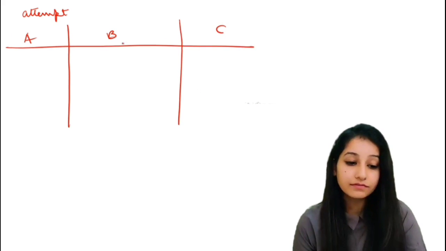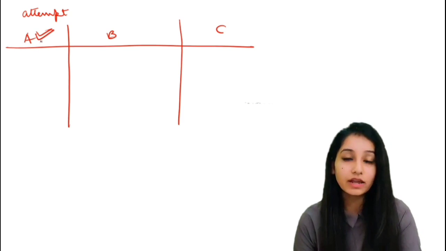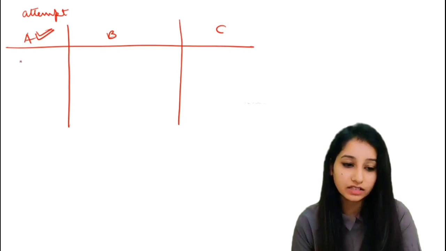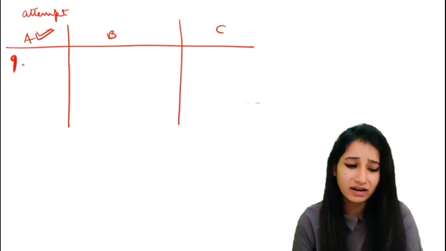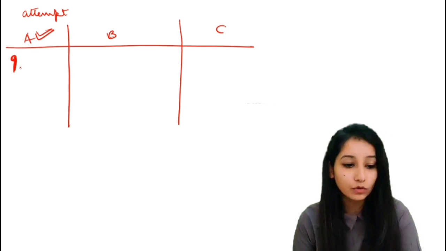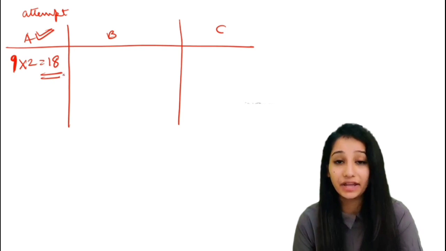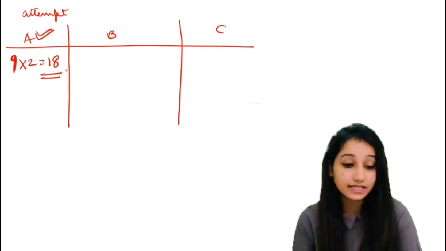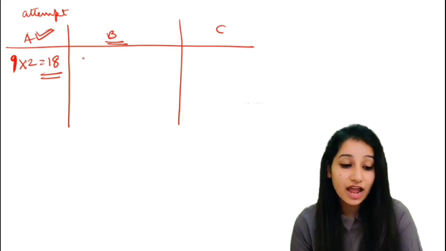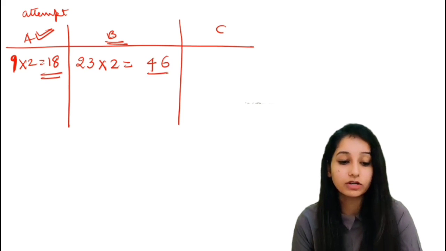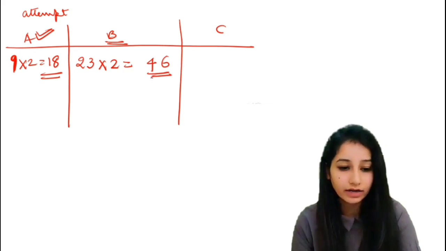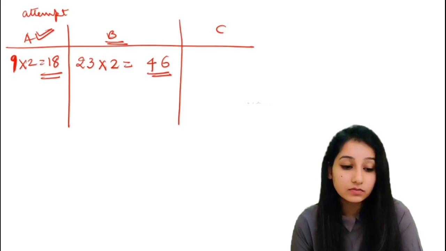First, regarding the A section, if you are not preparing that much for it, I would suggest you attempt 9 questions. That is very good, and 9 into 2 is equal to 18 marks, a very good score for the A section. For the B section, I would suggest you go for 23 questions. 23 into 2 is 46 marks. This much I have also attempted, so this is a very good number of questions.